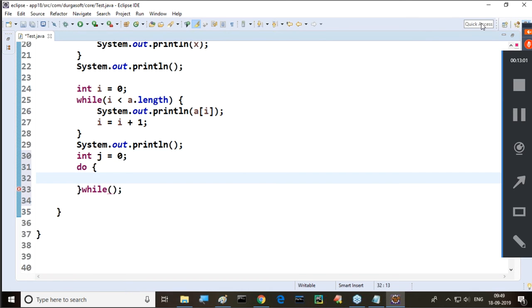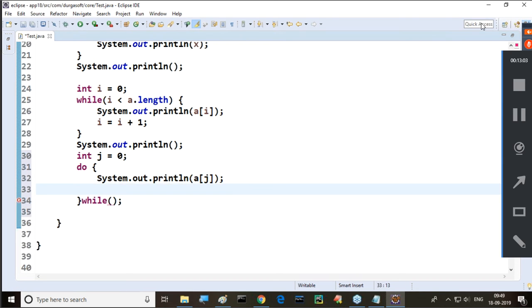Here we need to provide it. Now inside this, what do we have to provide? System.out.println of what? a of what next? No, j. a of j. Then after that, what do we have to do now? j is equal to j plus 1.